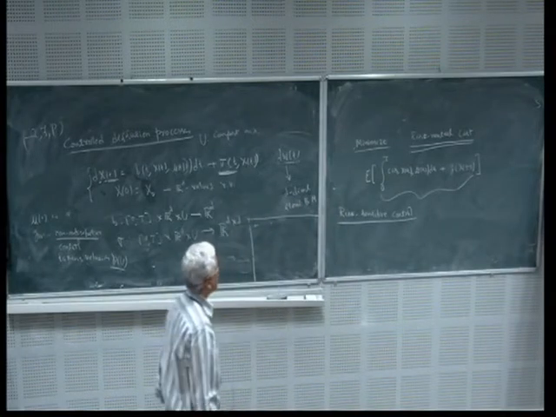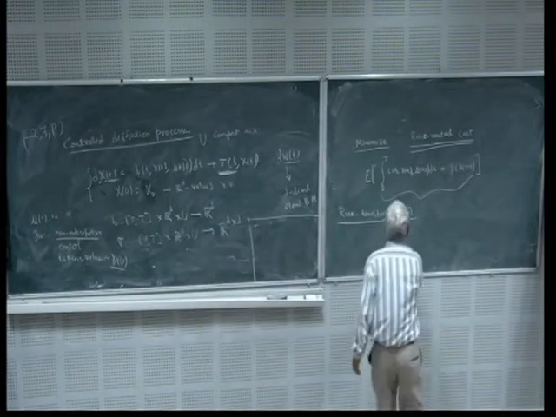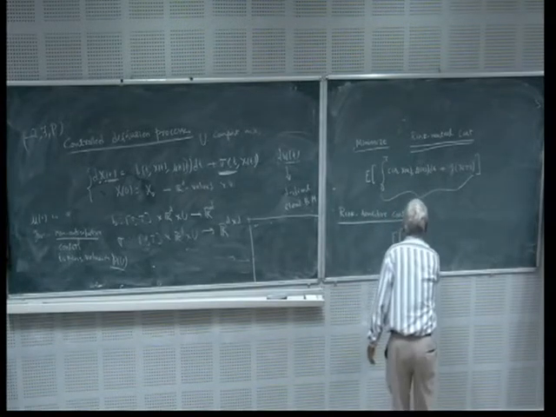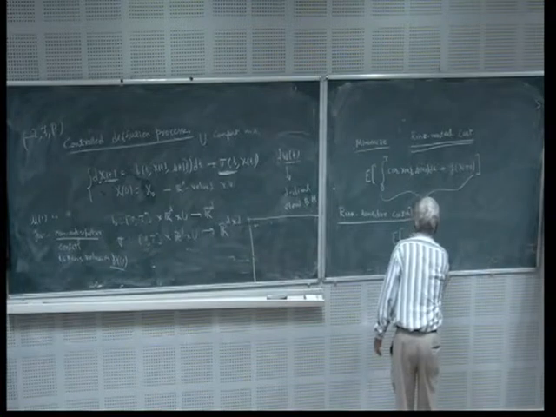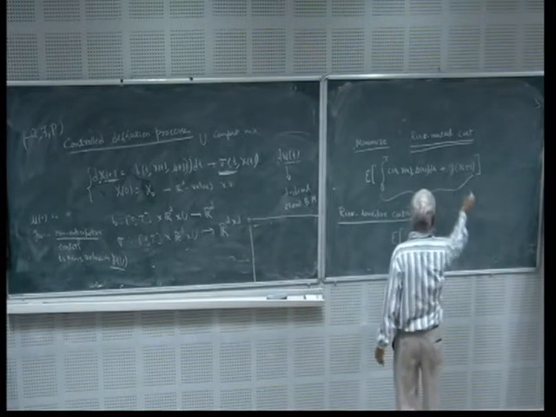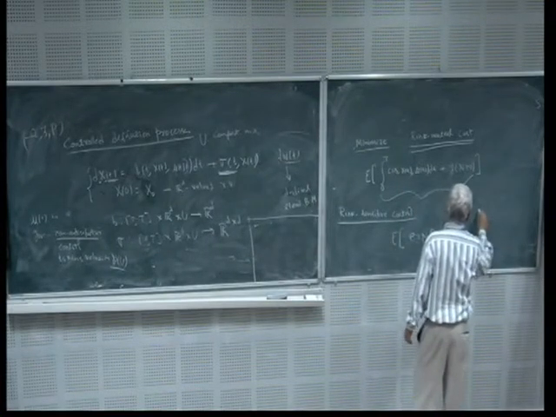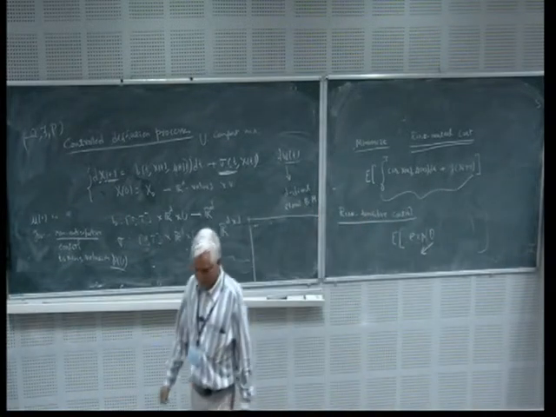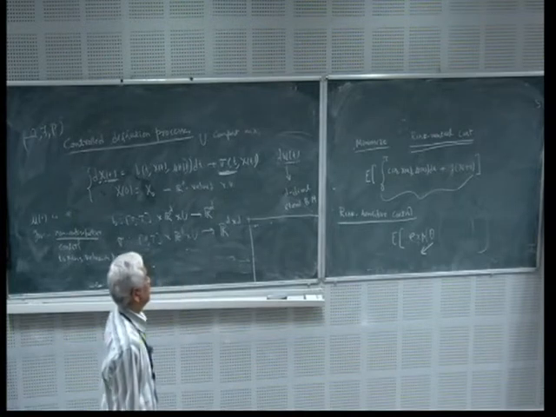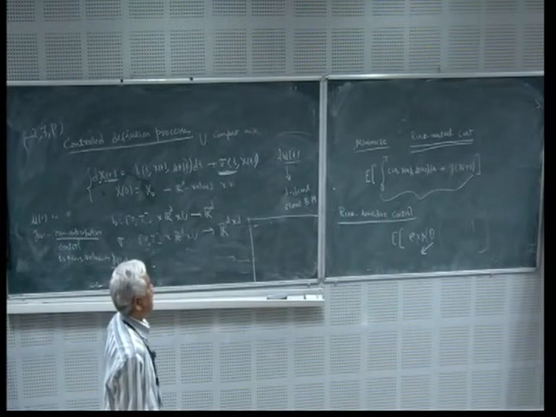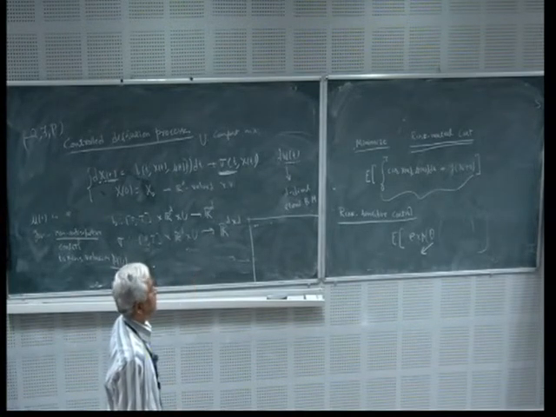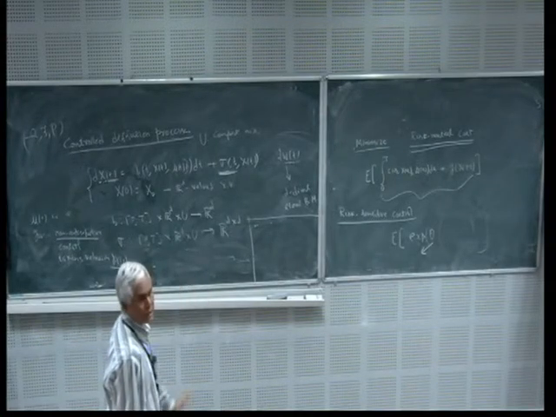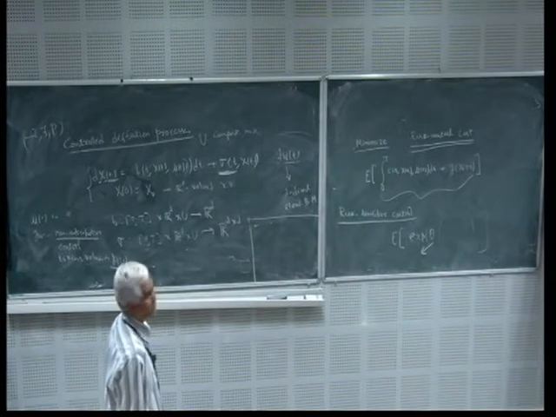In that case, instead of minimizing this, you minimize an exponential cost, exponential of theta times this. Theta is a parameter chosen appropriately, called the risk aversion parameter. If theta is positive, then you are risk averse. If theta is negative, you are risk seeking.